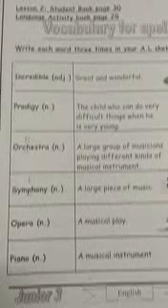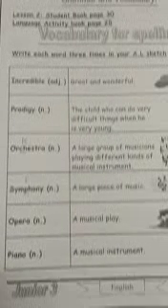Okay, then we have prodigy, and we said prodigy is the child who can do very difficult things. As we said, Mozart was a musician, and he taught himself when he was a child to play the violin alone. Then we have orchestra, and we said orchestra, people who play different kinds of musical instruments.